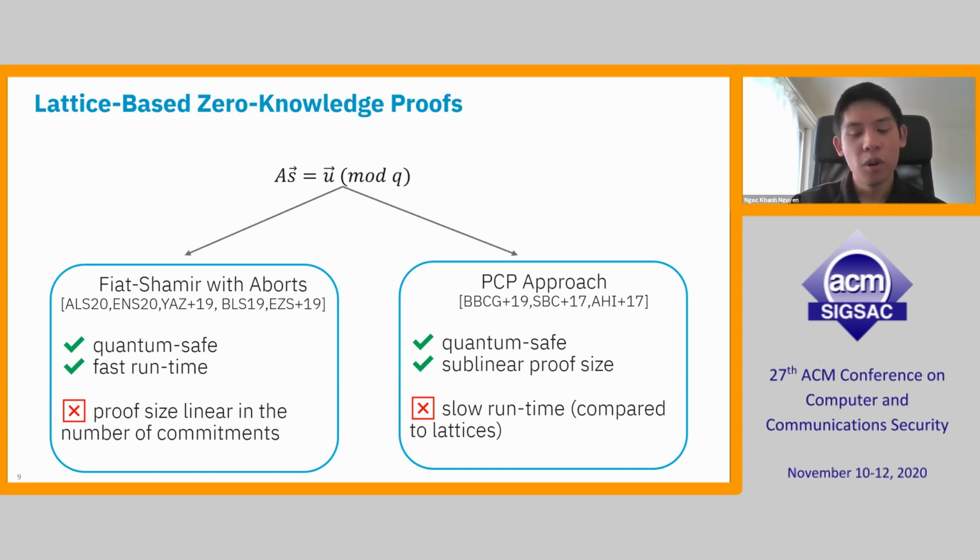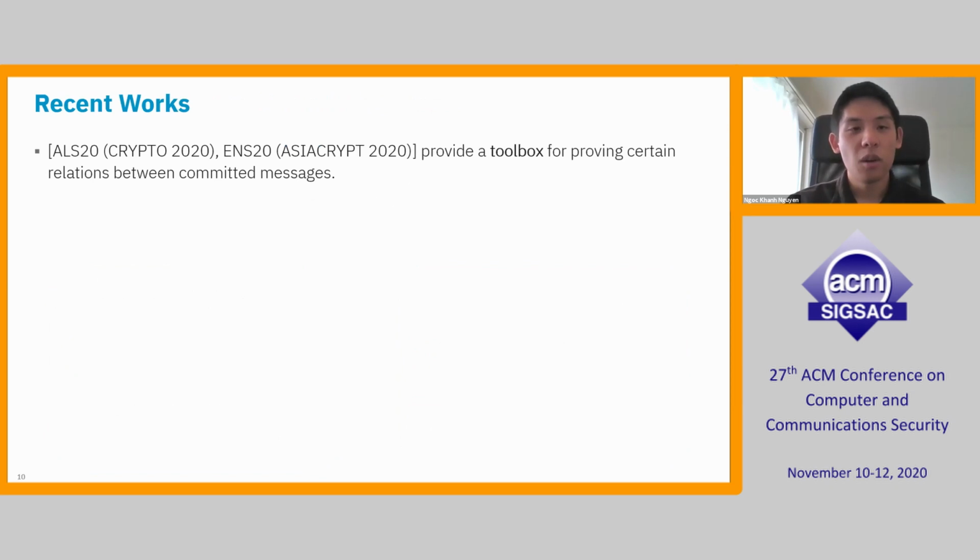So to prove addition and multiplication, we lean on using the techniques on the left-hand side. The starting points are two very recent papers by Attema et al. and Esgin et al., where they provide a toolbox for proving certain relations between the committed messages. So what do we mean by that?